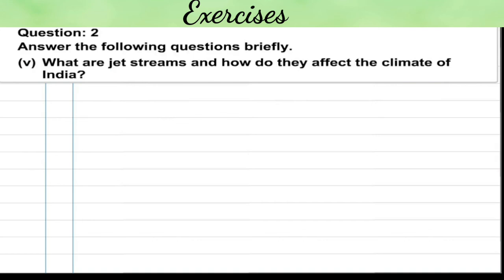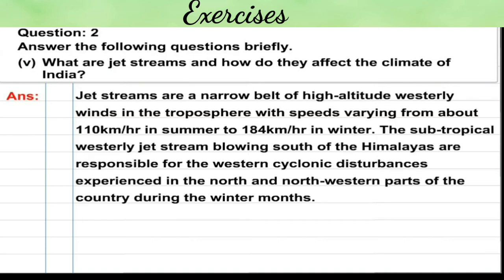Number 5. What are jet streams and how do they affect the climate of India? Answer. Jet streams are a narrow belt of high-altitude westerly winds in the troposphere with speeds varying from about 110 km per hour in summer to 184 km per hour in winter.